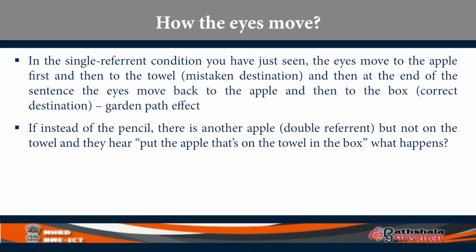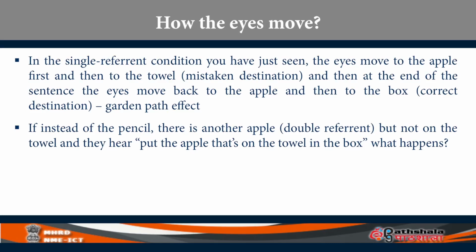So this is called the garden path effect. That is, you are misled into thinking what is the destination, where you are supposed to put the apple. Initially your mind misled you. Instead of having a single referent condition, suppose in place of the pencil in the picture that you have seen, you take out the pencil, you put another apple, and that particular scene is called the double referent condition.